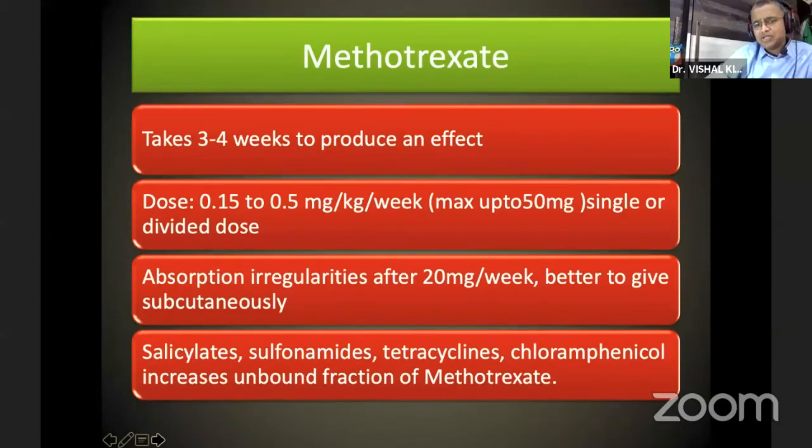Since absorption irregularities are seen after a 20 milligram per week dose, in that case you can give it subcutaneously. There are interactions noted with salicylate, sulfonamide, tetracycline, chloramphenicol. So you have to take the history of using these drugs because they increase the unbound fraction of methotrexate.